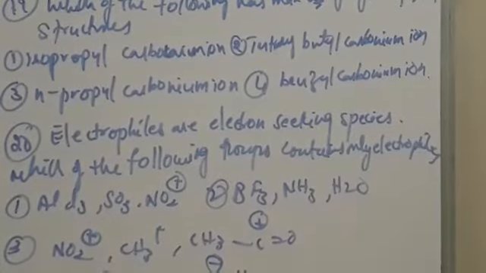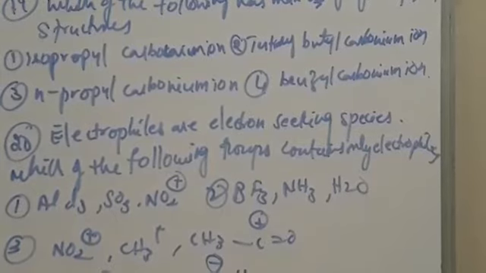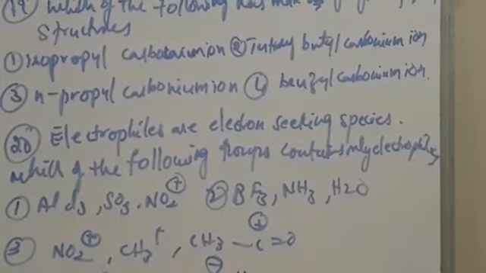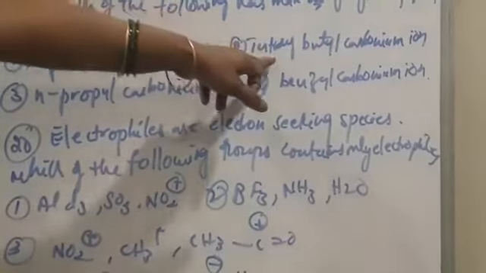You know the order of carbocations: tertiary greater than secondary, secondary greater than primary, primary greater than methyl. So the tertiary butyl carbocation shows the maximum number of hyperconjugations.